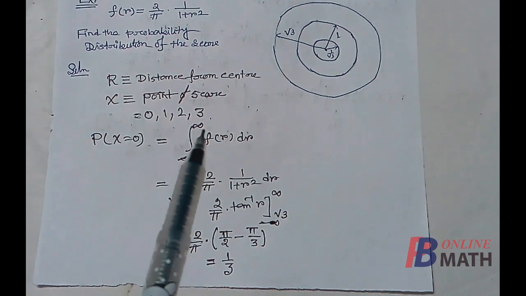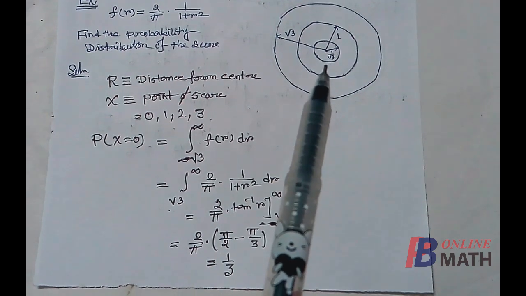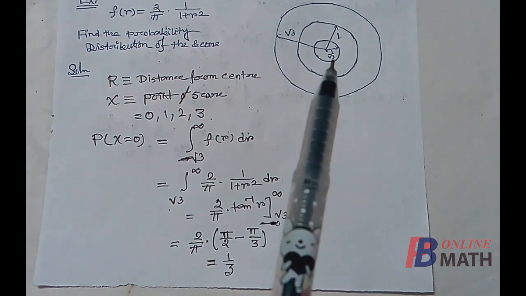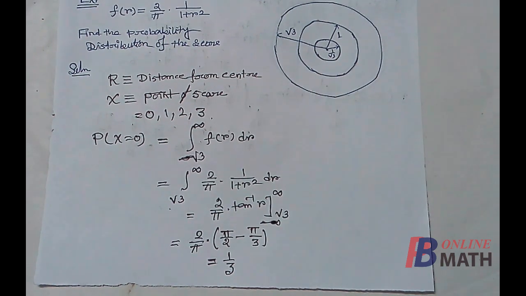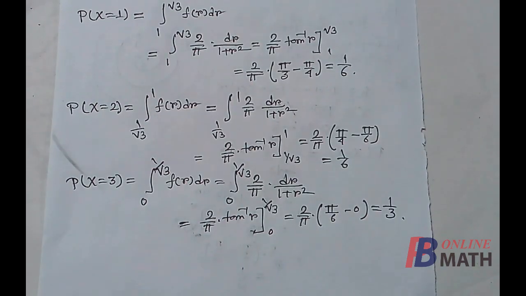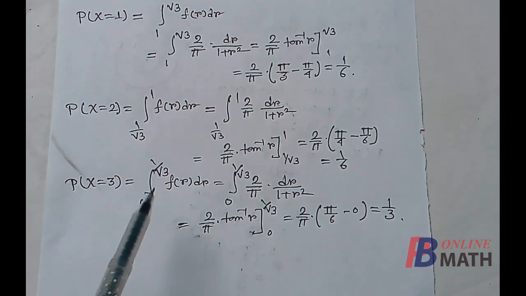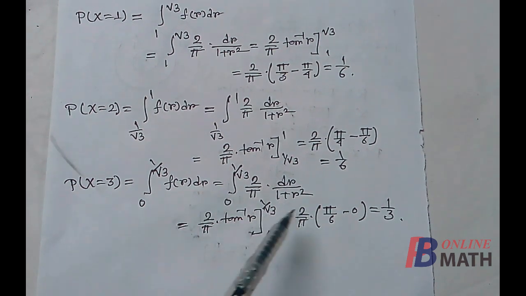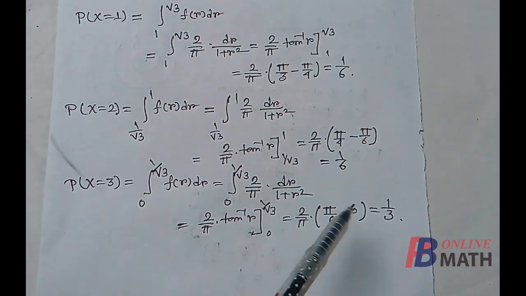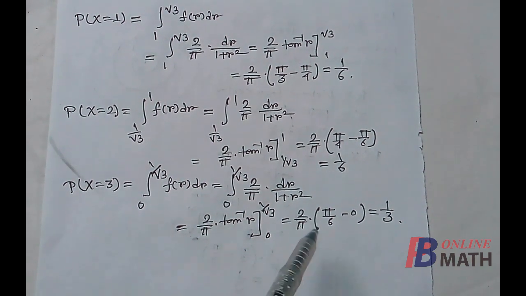Finally, we get 3 points if the shot falls within the innermost circle. That is, the distance from the center should be less than 1 by root 3. So the probability of X equal to 3 is the integration of fR from 0 to 1 by root 3. Now replacing the value of fR, and after the integration we find that this is 1 by 3. So we have the 4 probabilities at the 4 spectrum points 0, 1, 2, 3.